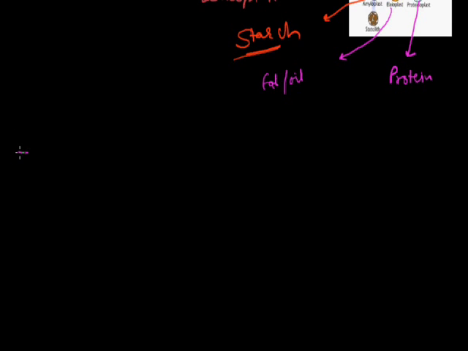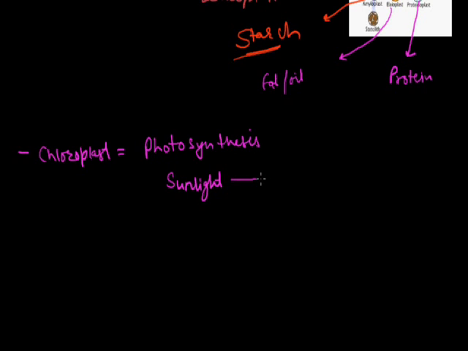First of all, what is the main role of chloroplast in the plant body? Chloroplast is responsible for photosynthesis. Photosynthesis is the process where sunlight energy converts into biochemical energy, and then this biochemical energy converts into food. This process occurs inside the chloroplast with the help of chlorophyll molecules present inside the plant body.